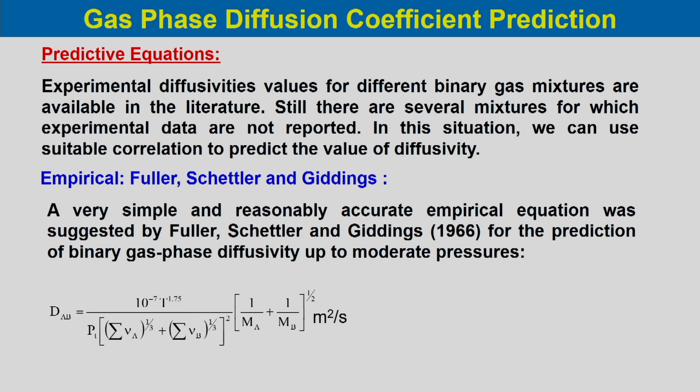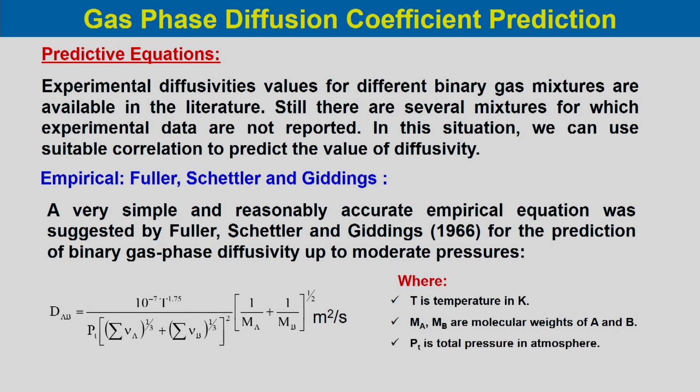DAB is the diffusion coefficient of component A into component B, the mutual diffusivity, where T is the temperature in Kelvin, Ma and Mb are the molecular weights of components A and B, Pt is the total pressure in atmosphere, and Va, Vb are the atomic diffusion volumes, that is in meter cube.